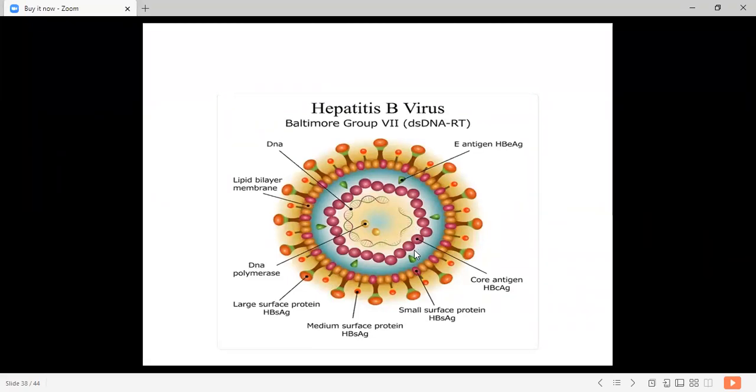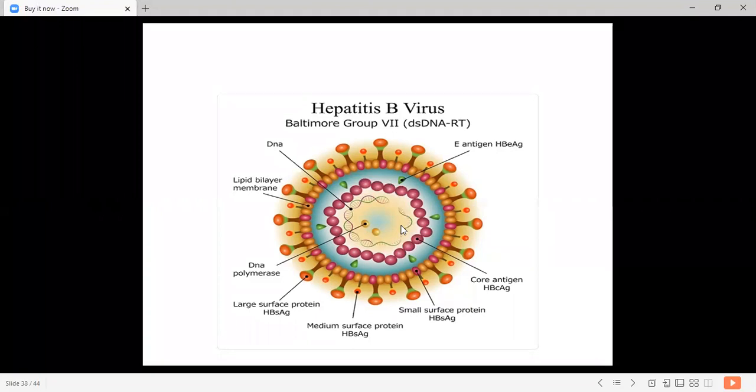Now these spherules and tubules possess the surface antigen, HBsAg, and the core antigen, HBcAg. These spherules and tubules are naked core particles and usually do not appear in the blood.